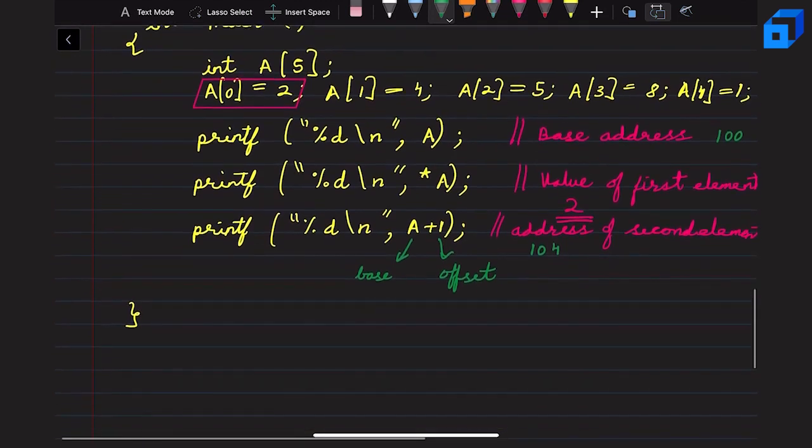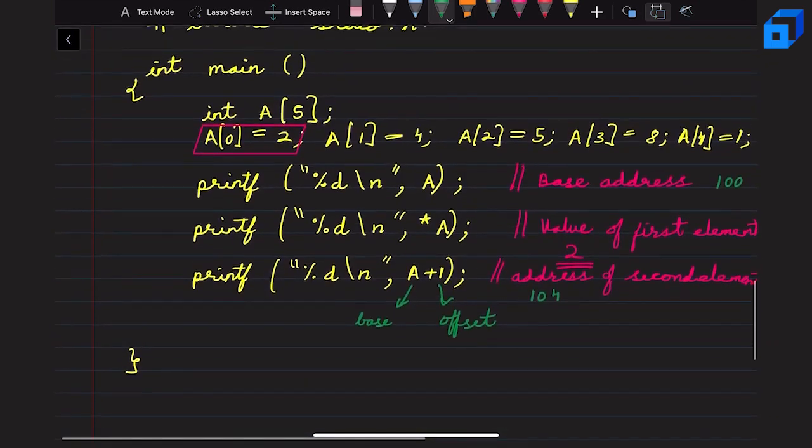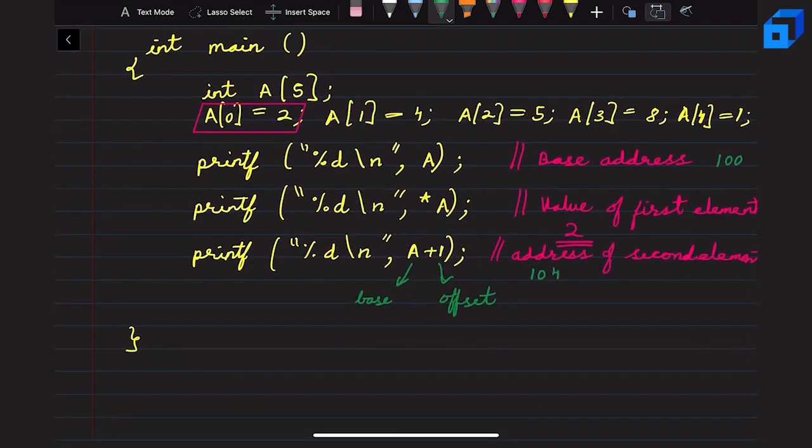Now as we mentioned, the access is in order of 1. So let's say if we have to print the second value, or the value of the second element, we can easily run this, which will be an integer because we are having an integer array. An asterisk sign we know is used to print the value of a particular address.